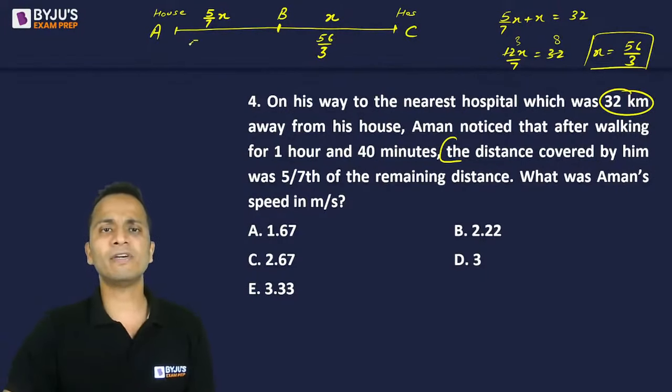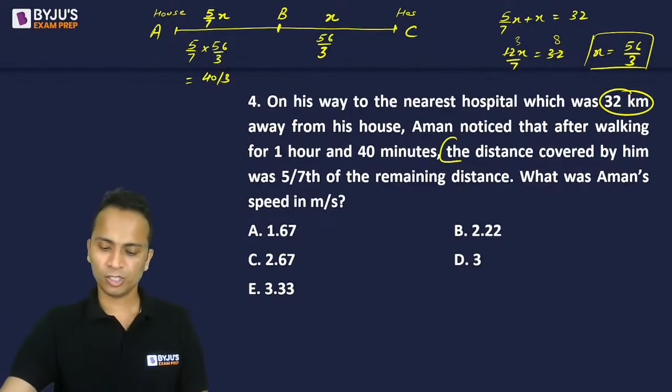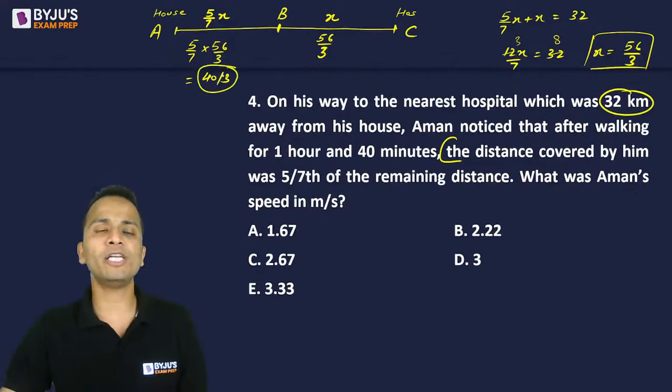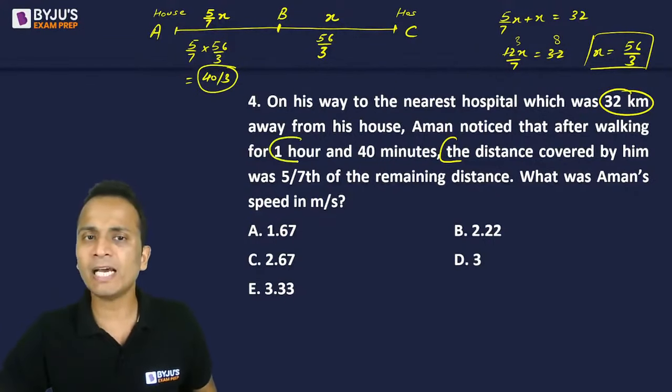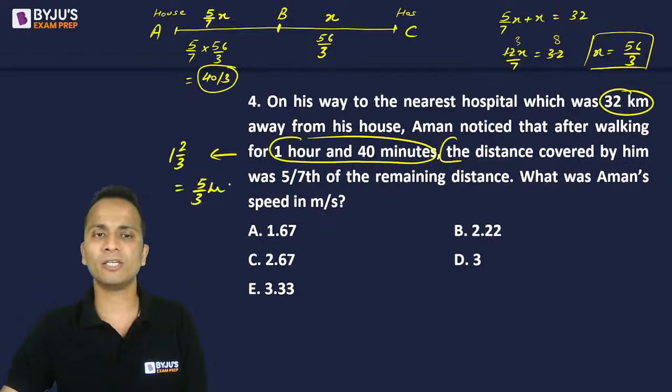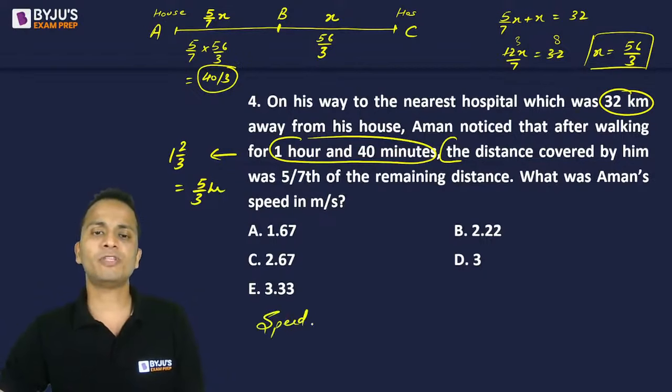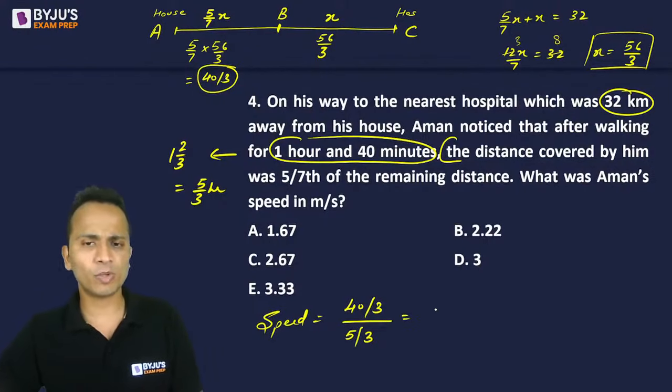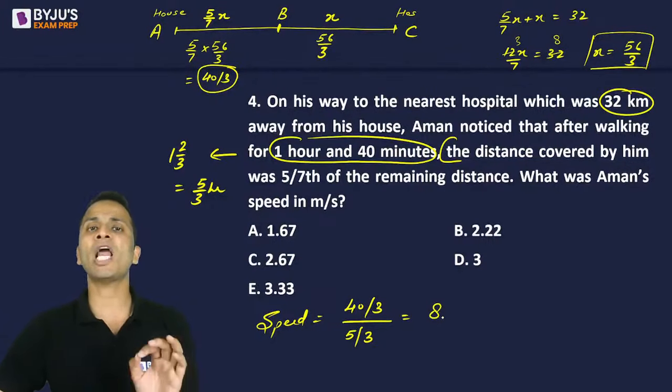Okay, now distance that is covered is 5 by 7 multiplied by 56 upon 3. So upon calculation, it will be 40 upon 3. So now this person has already covered 40 upon 3 kilometers, and the time that he has taken is 1 hour 40 minutes. Now 1 hour 40 minutes in terms of hours will be 1 2 by 3 of an hour, and that is 5 upon 3 hours. So I can say that speed of this person is distance 40 upon 3 divided by the time taken, which is 5 by 3, and this will come out to be 8, but this value is in kilometers per hour.